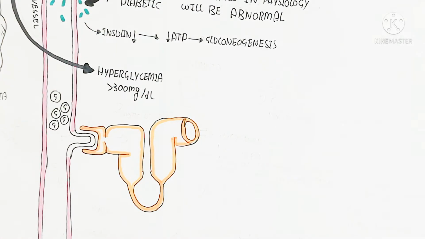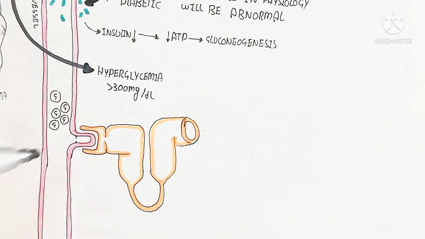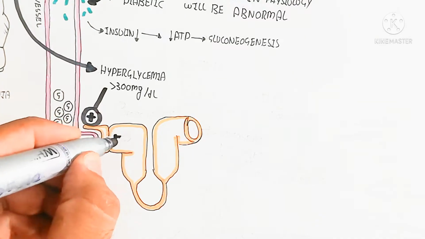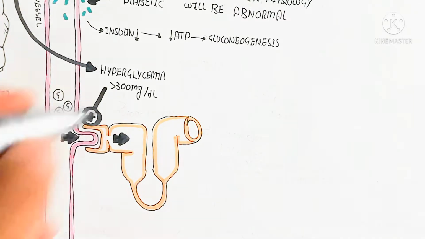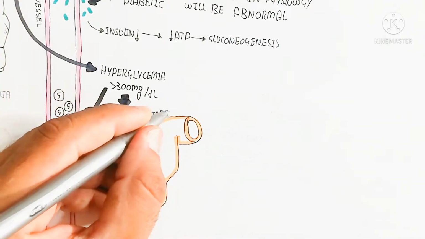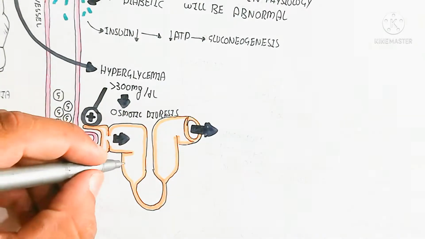In the urinary system, the nephron is the unit. With hyperglycemia, glucose is excreted from the kidney, so osmotic diuresis occurs. The glucose takes water with it to be excreted. When glucose is excreted, it is known as glucosuria, and polyuria occurs again and again.